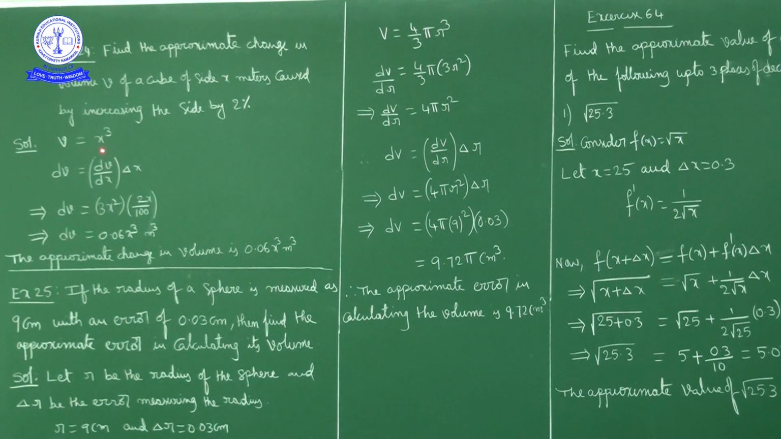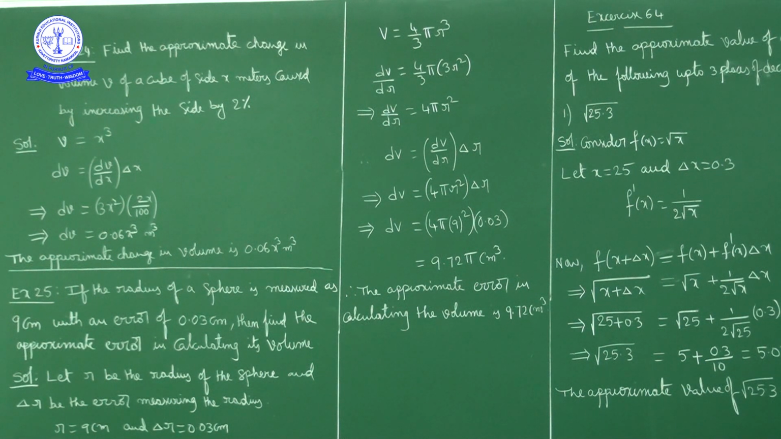So volume is x cube. We have the formula dv is equal to dv by dx into delta x, just as generally we write dy is equal to dy by dx into delta x. Using that, dv by dx is 3x square, the derivative of x cube with respect to x, into delta x, which is 2 by 100 into x. So x square into x is x cube, giving 6 by 100 x cube, which is 0.06 x cube cubic meters. So the approximate change in volume is 0.06 x cube cubic meters.